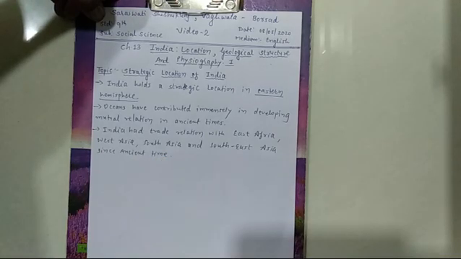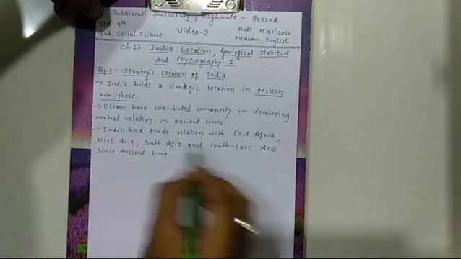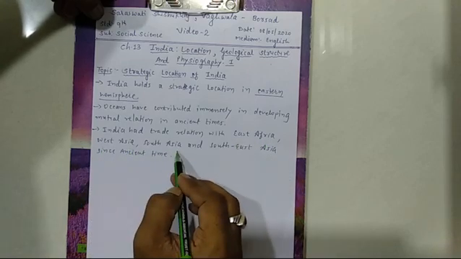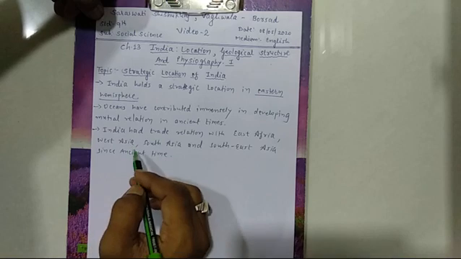It means India had trade relations through the waterway with all these countries: East Africa, West Asia, South Asia and Southeast Asia since ancient time.